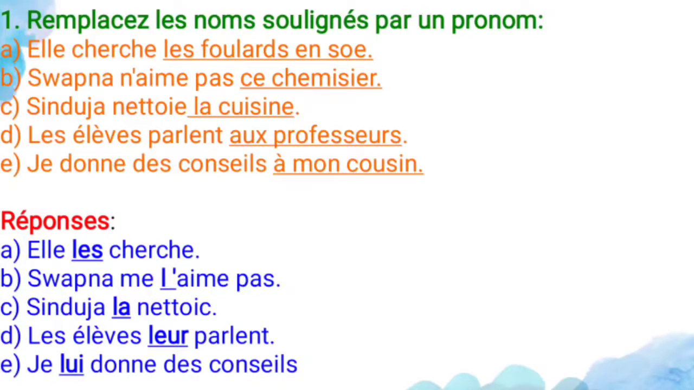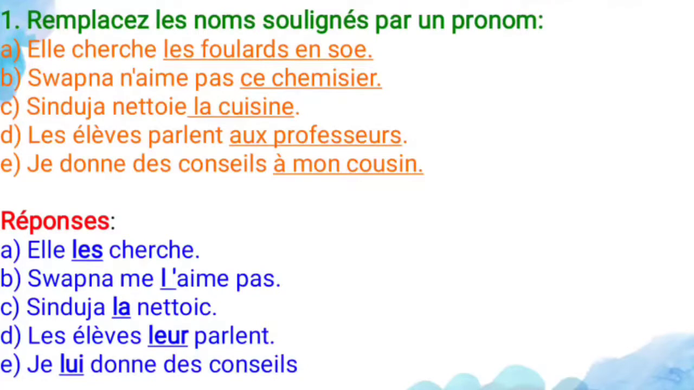And fourth one, les élèves parlent au professeur. The students speak to the professor. So to the professor means it refers to the indirect object pronoun. Professor, it's a person, right? So for that you have to use the indirect object pronoun. Indirect object pronoun for the plural is leur, L-E-U-R. So les élèves leur parlent. So the students speak to him.